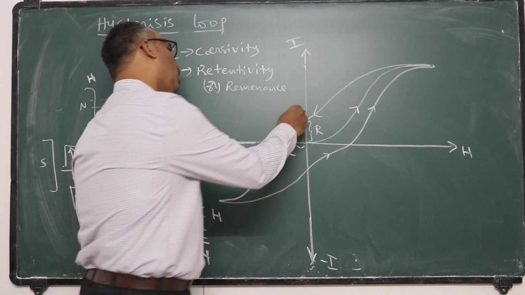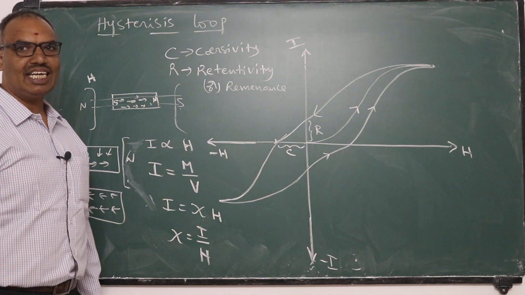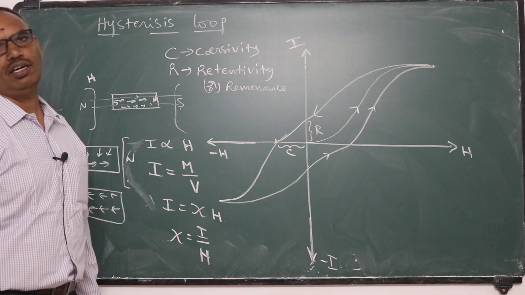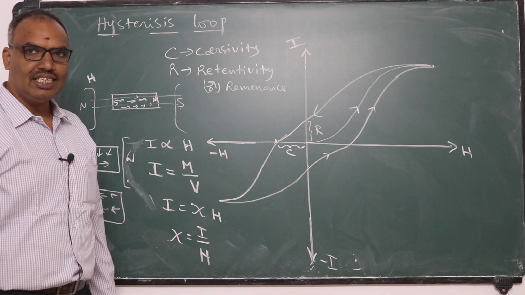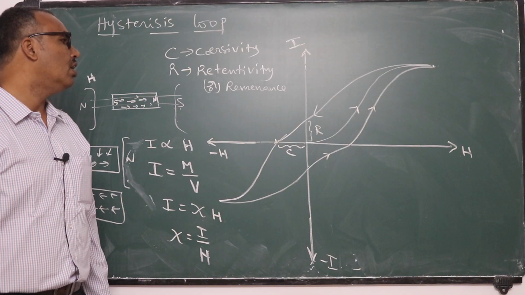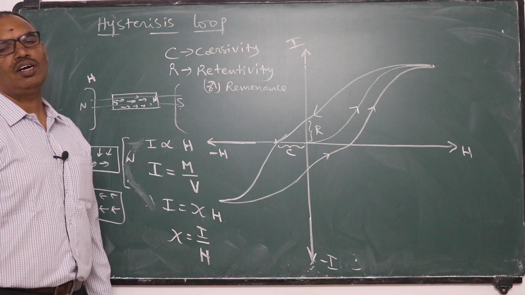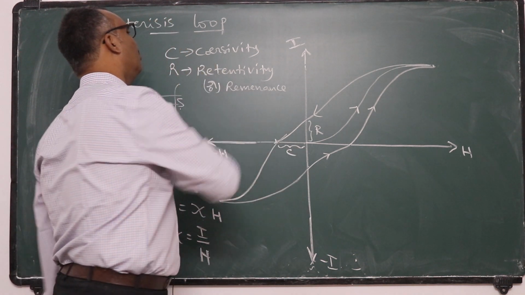That small positive amount of magnetism retained in the sample is called residual magnetism or remanence or retentivity, the property of a magnetic material to retain certain magnetic moment even after removal of external magnetizing field.